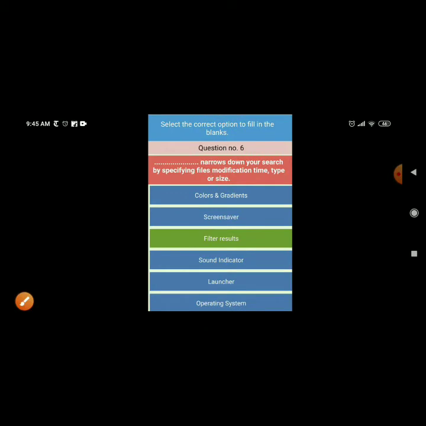Dash narrows down your search by specifying files, modification time, type or size. Filter result narrows down your search by specifying files, modification time, types or size.